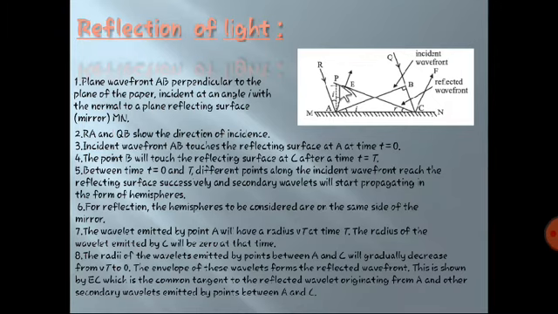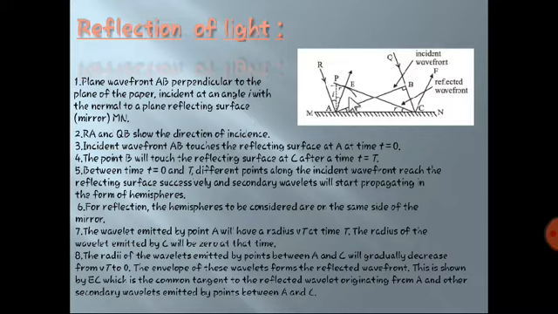You have to look at the diagram, then only will you come to know how exactly the reflection occurs. So please pay attention to the diagram. I will explain how the reflection of light takes place at the plane surface.